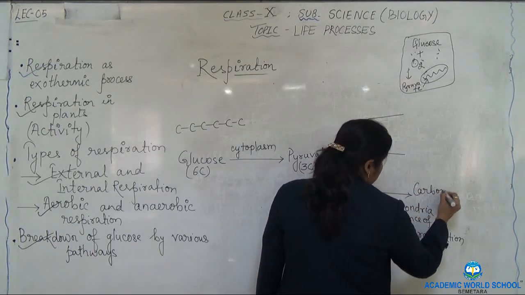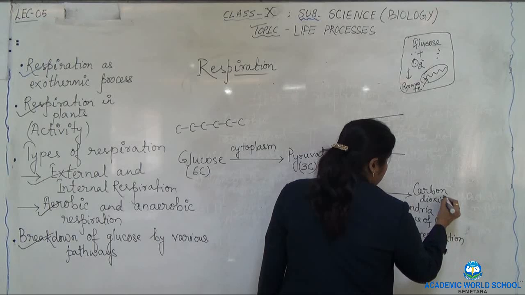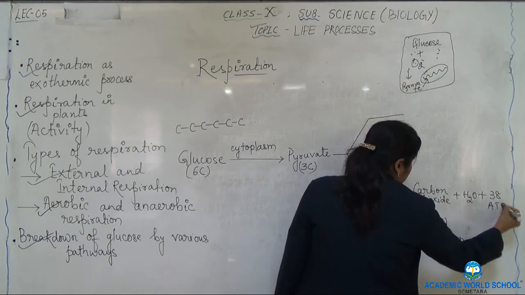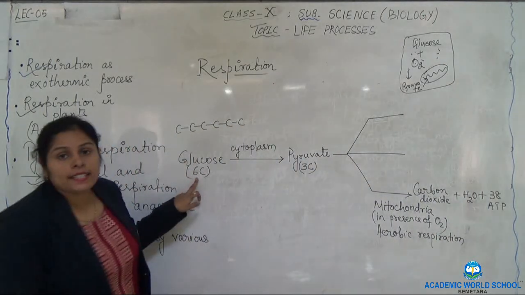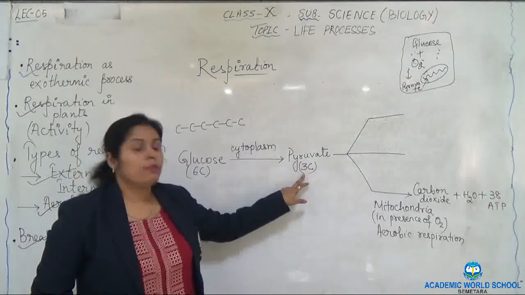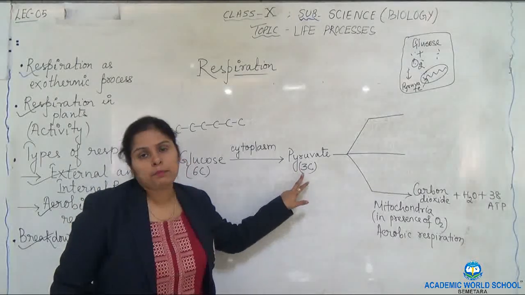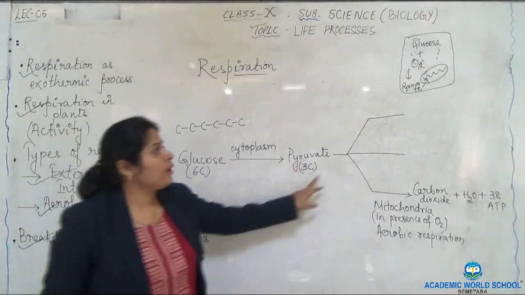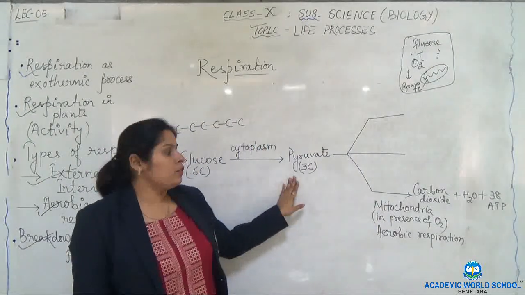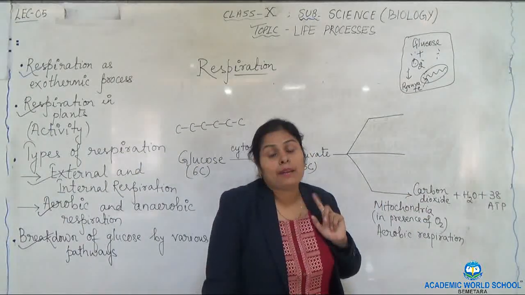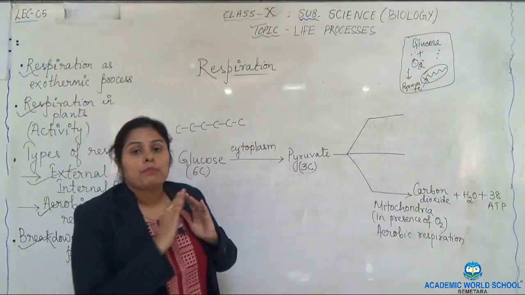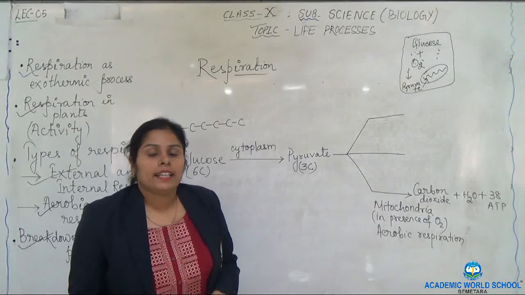Carbon dioxide plus water plus 38 ATP. Now see here, we started with 6 carbon compound glucose which got broken down in the cytoplasm to form pyruvate, which is a 3 carbon compound. This 3 carbon compound now enters into the mitochondria, and in the presence of oxygen it gets broken down to form carbon dioxide. How many carbons does it contain? 1 carbon. We know that when bonds get broken down, a large amount of energy is liberated.